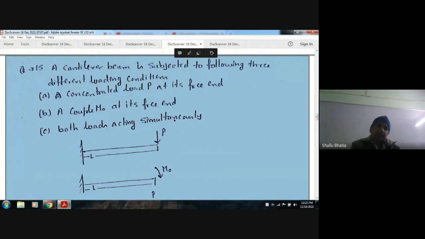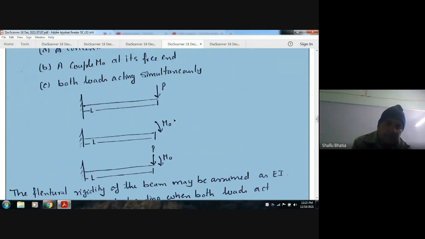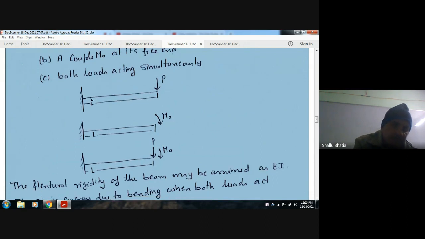Next, a cantilever beam is subjected to following three different loading conditions: A, a concentrated load P at its free end; B, a couple M0 at its free end; C, both loads acting simultaneously. So this is your load P, this is L, and this is your M load.